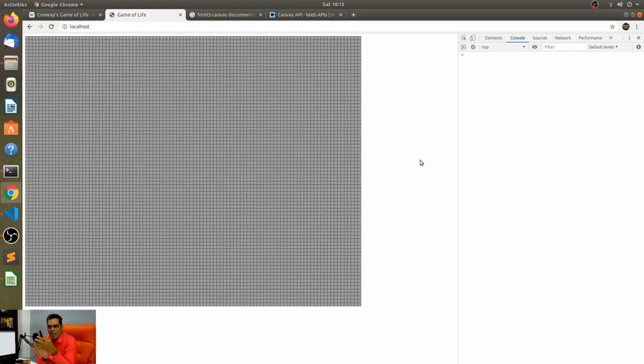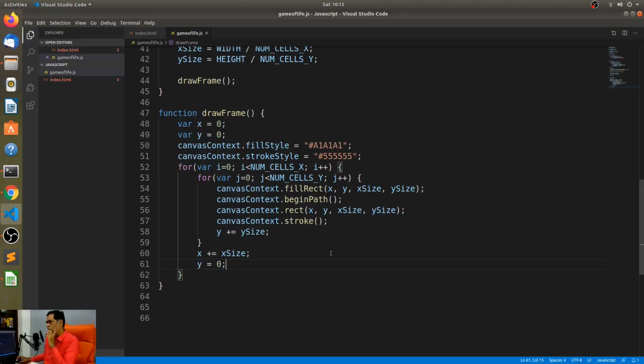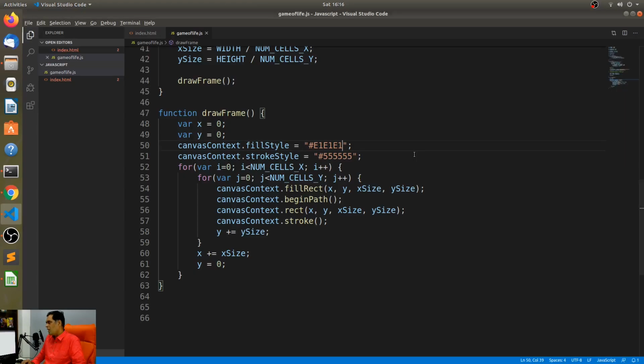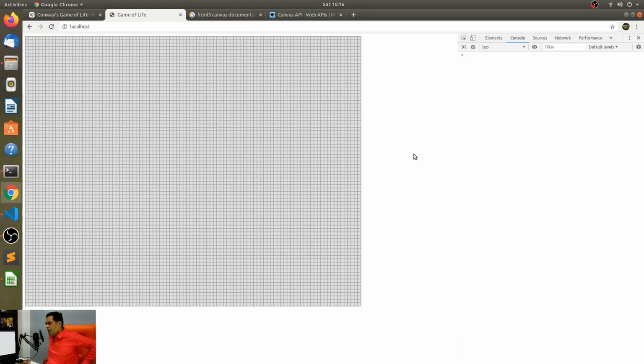All right, so now we've basically drawn the grid. We're not too far away from basically seeing a result, but I just want to play around with the colors so that dead cells essentially look a little bit lighter. All right, so I'm going to make it a little bit lighter color, and I'm truly hoping this comes out well in the video. I don't want this to look a weird color. So let's just do this and see what it looks like. I think the stroke alone, I should change it so that it's a little bit on the lighter side. So let's just say 999999. All right. So there you go.